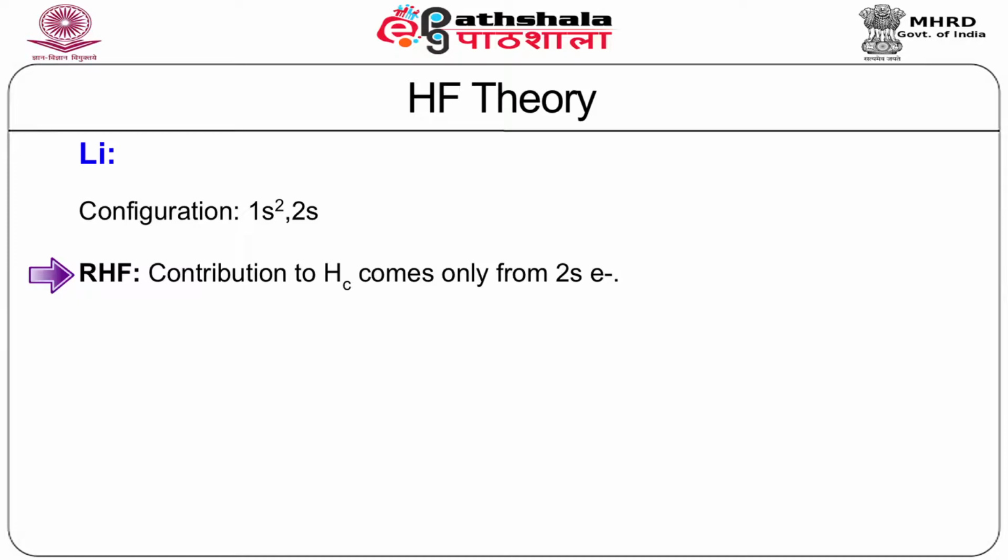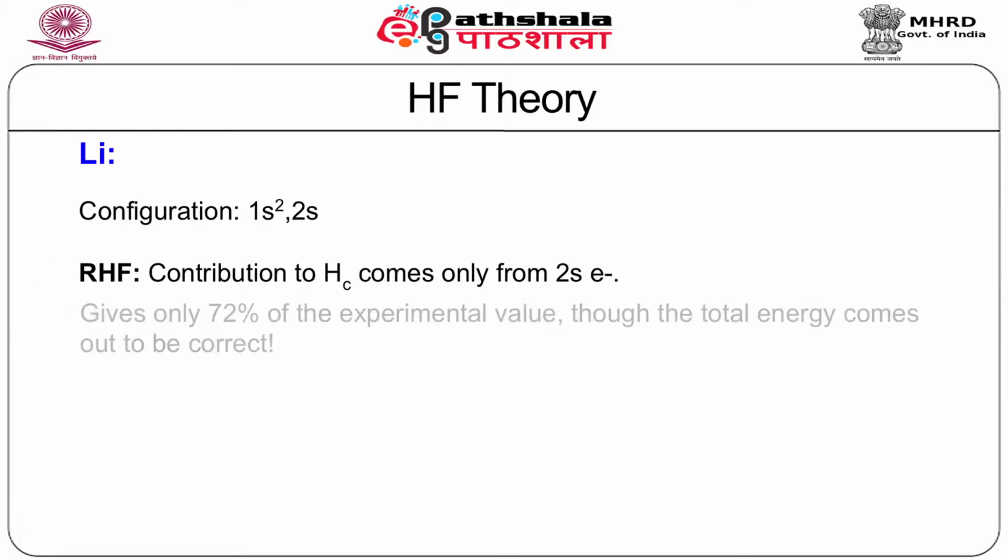Therefore, one is left with only the contribution from 2s. This gives only 72% of the experimental value, although the total energy calculated within the restricted Hartree-Fock formalism comes out